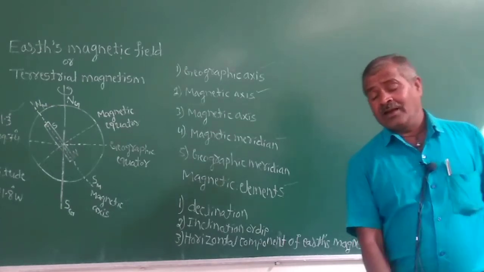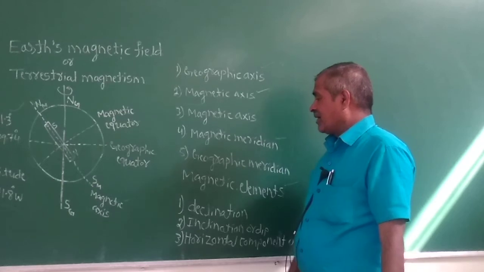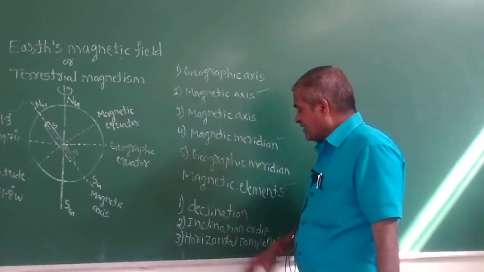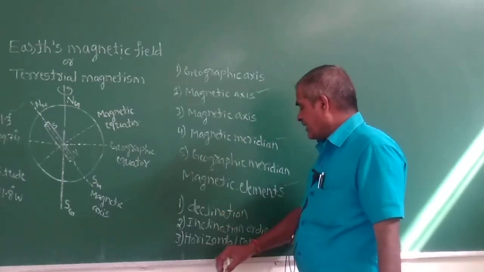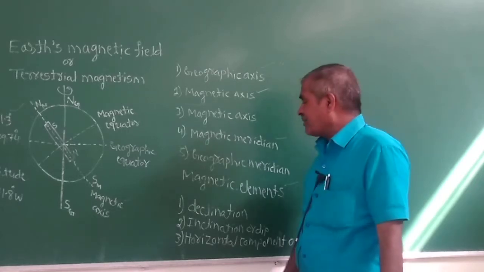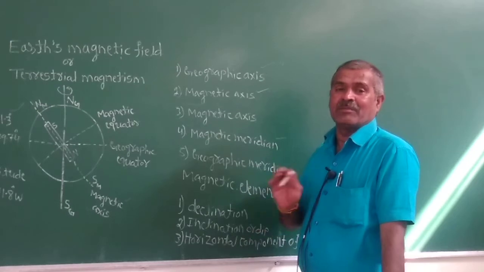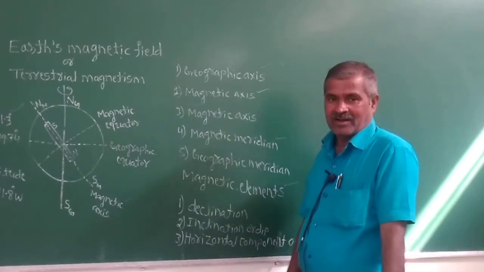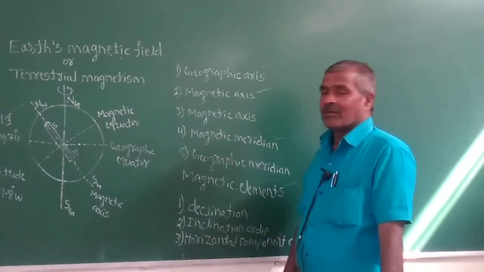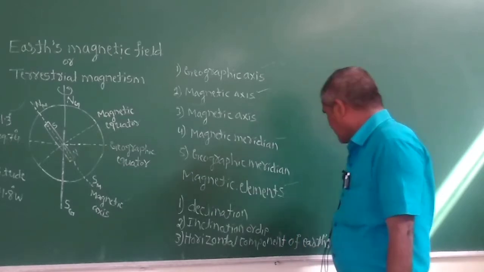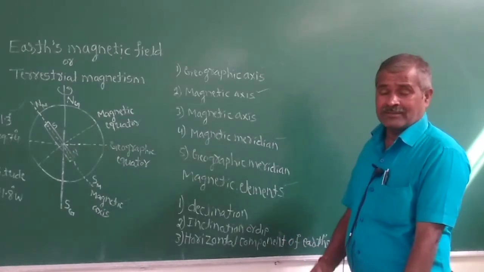The next ones are declination, inclination, and the horizontal component of the Earth's magnetic field. These elements are also called the magnetic elements. Clear?